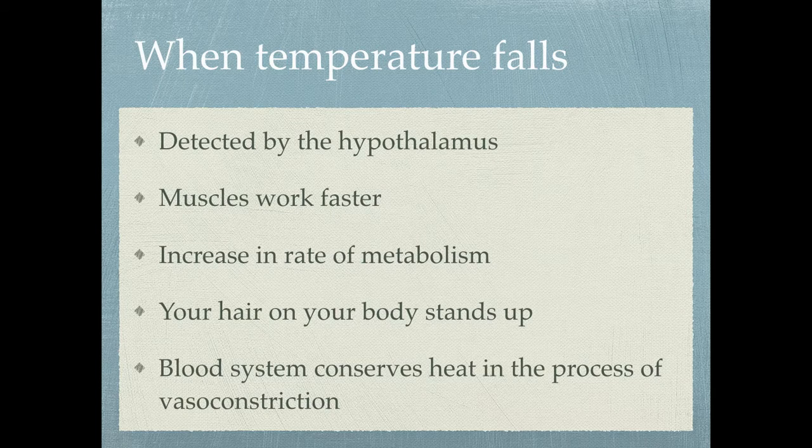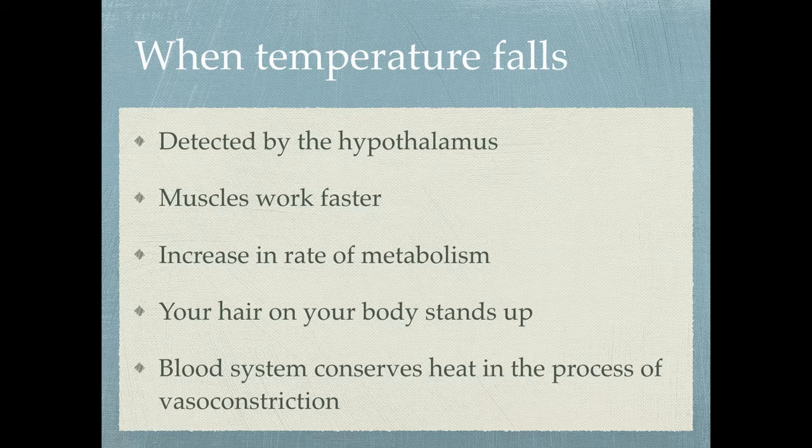Now, when our body temperature falls, it is firstly detected by the hypothalamus. The hypothalamus sends electrical impulses to your muscles, which then work faster and produce a lot of heat. This is called shivering, right? And it also increases the rate of metabolism so that it produces more heat as well as more energy. And then the hair on your body stands up. Now, this in humans does not work very much. It just produces goose pimples.